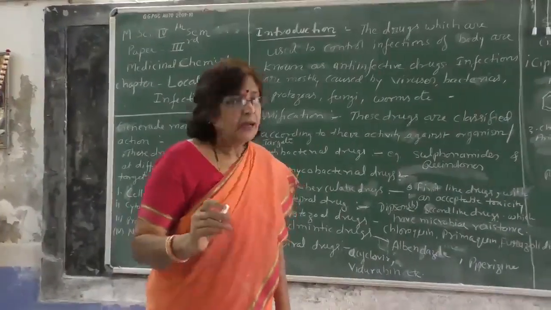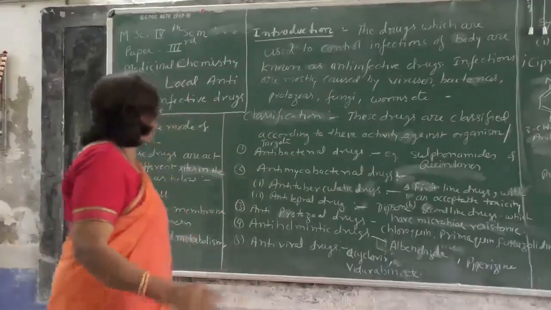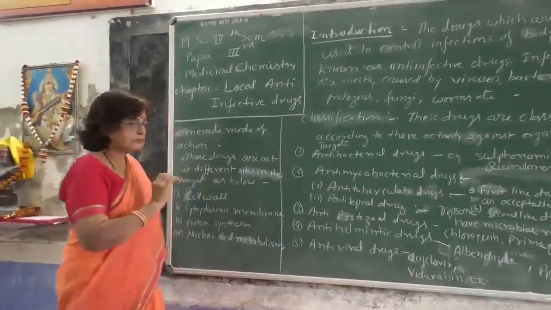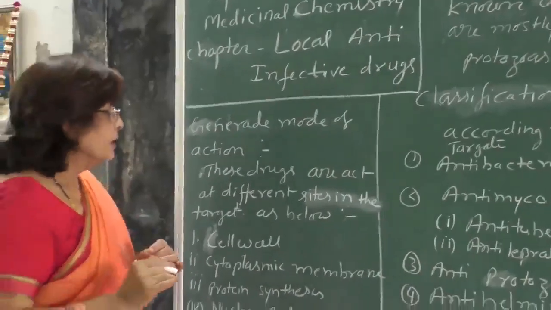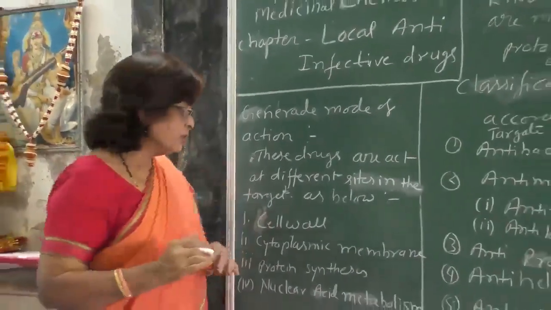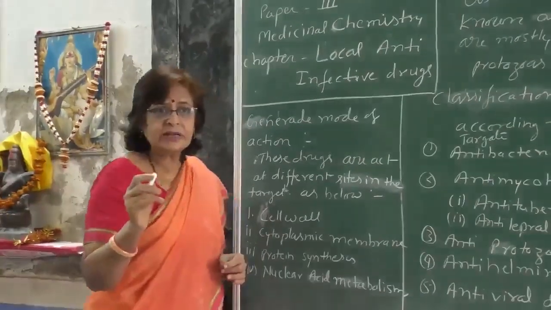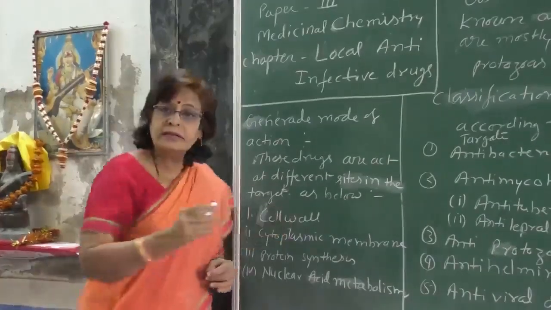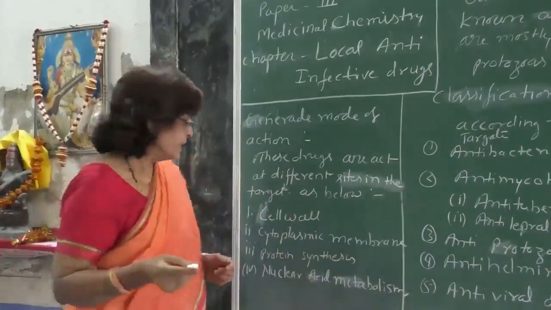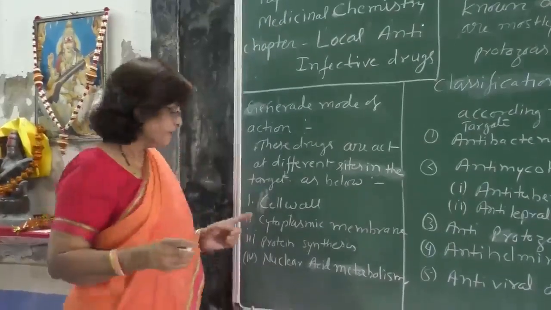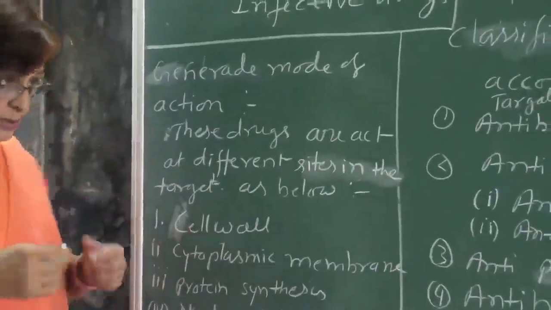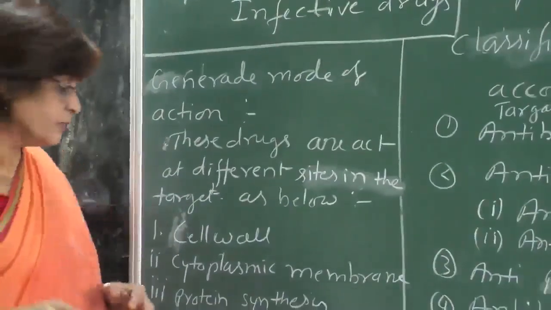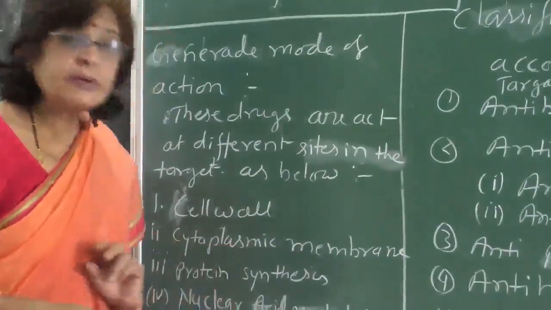Now, I am giving you an idea about the general mode of action. These drugs act on different sites of the target organism. These sites are the cell wall of the target, meaning bacteria, virus and so on, and the cytoplasmic membrane.